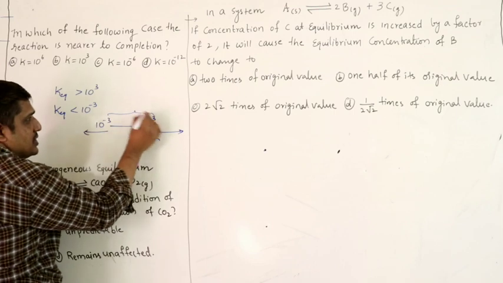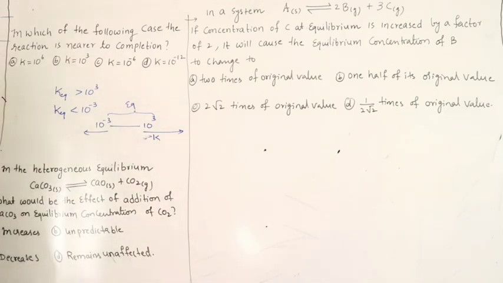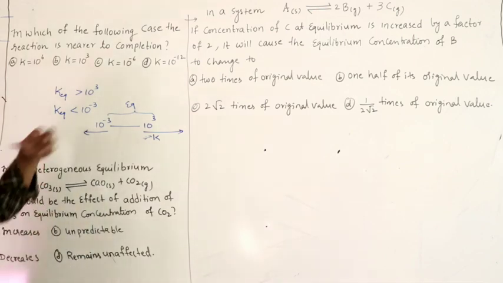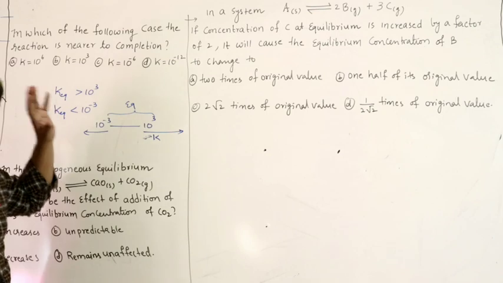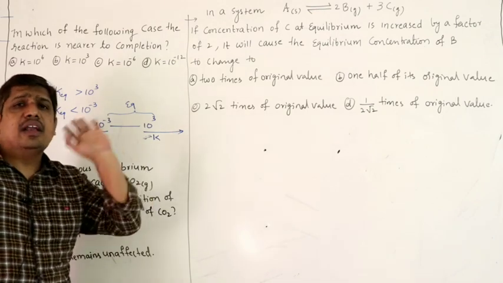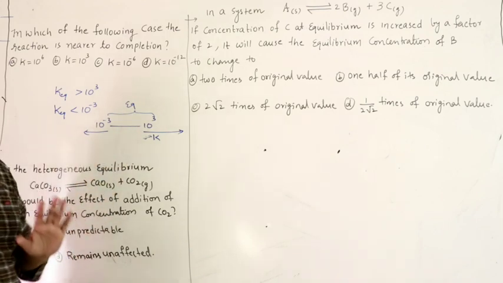If it lies between these two, you can assume that it remains at equilibrium. This is just an observation. So the higher the K value in the given option, that reaction proceeds toward completion. For general reference, you can take 10 power 3.